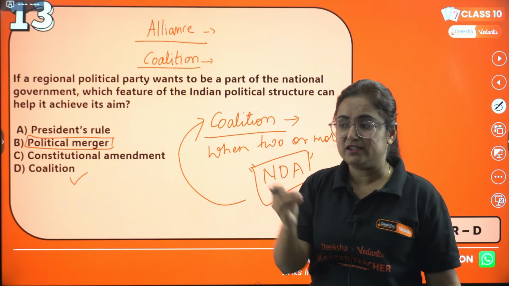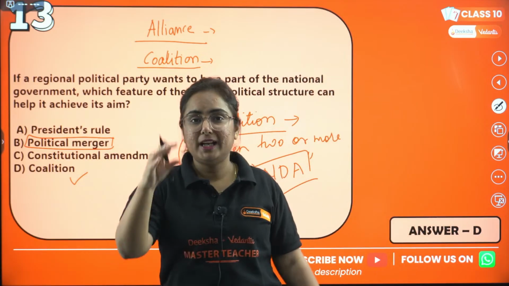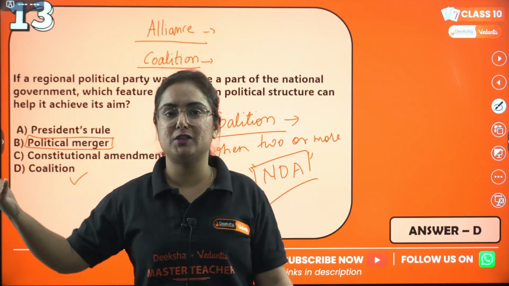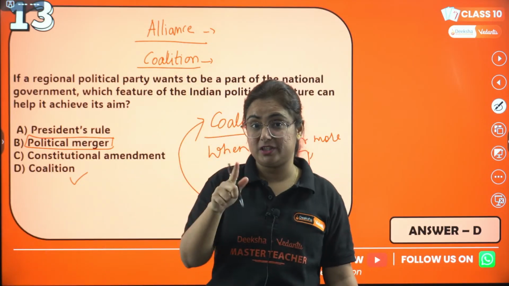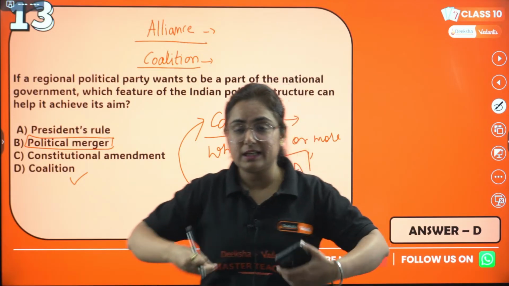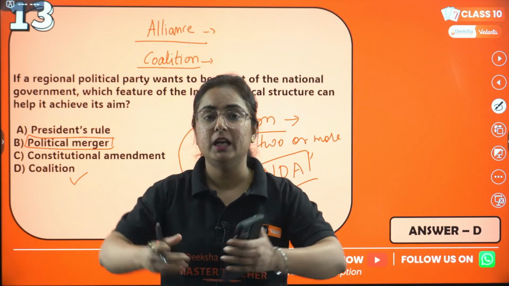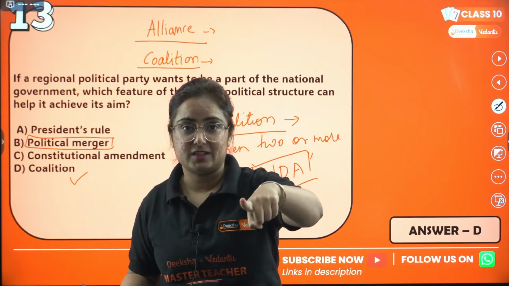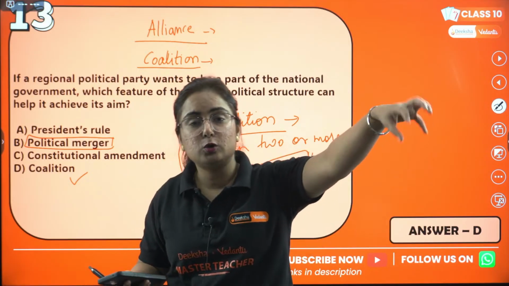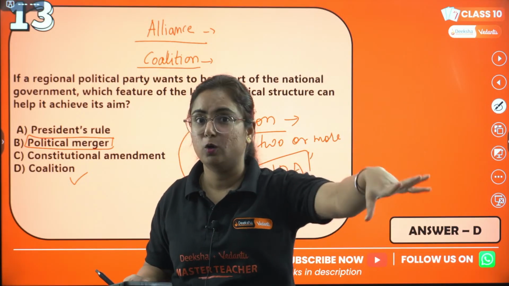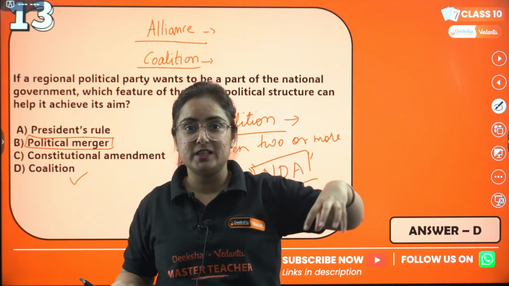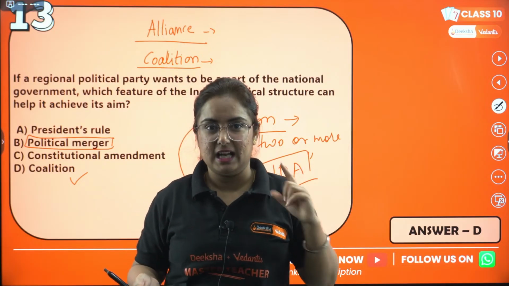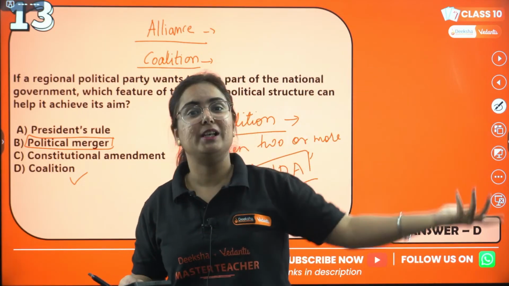What is an alliance? Now, I'll tell you. You are in a class, okay? Now, you want to get the permission for the trip from the principal. What will you do? Pay attention. All the class together will come in a way that yes, we want to go on a trip. That is an alliance. But will the whole class go to the principal for asking? No. You will choose some best students from the class, 4 or 5, to go to the principal and take the permission. Understanding my point? And that is what? Coalition government.